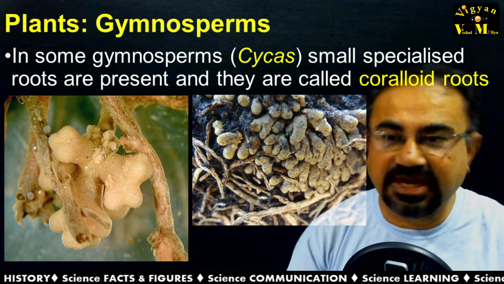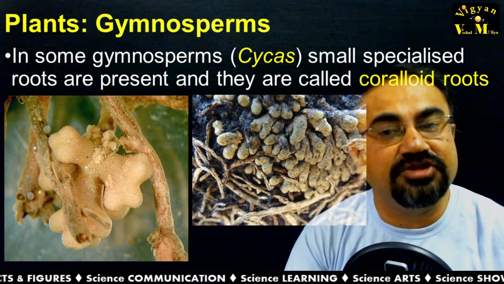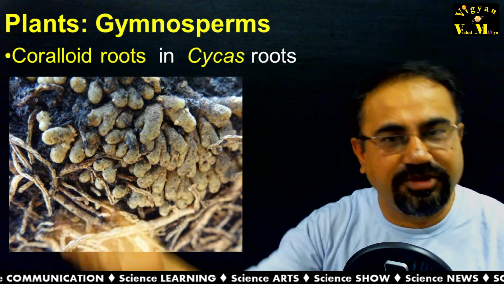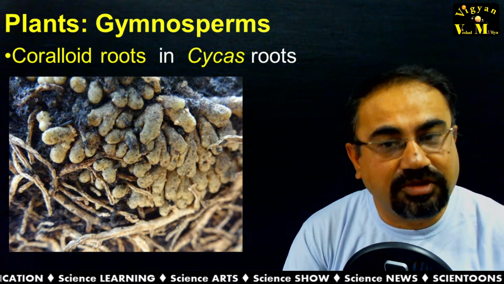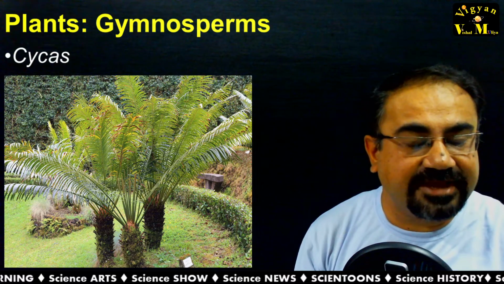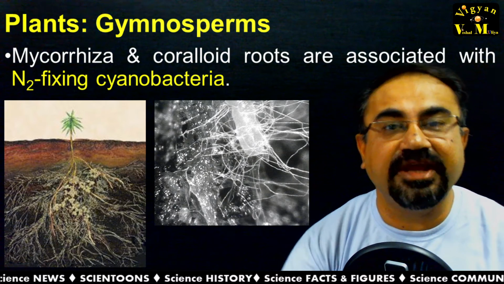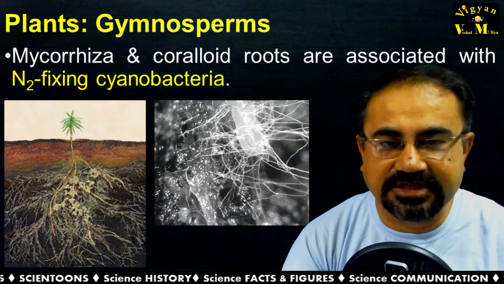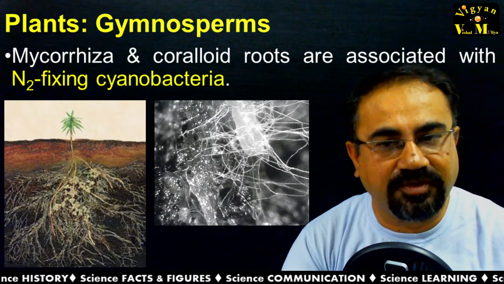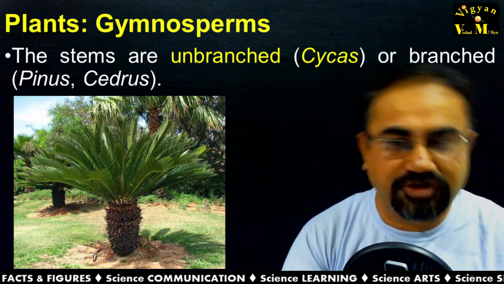In some gymnosperms like cycas, there are small specialized roots known as coralloid roots, because they look like corals. Corals we are going to study in the next chapter. These coralloid roots are exemplified in cycas, and one can see cycas here. The mycorrhiza or coralloid roots have an association with nitrogen-fixing cyanobacteria, helping the plant fix a huge amount of nitrogen.